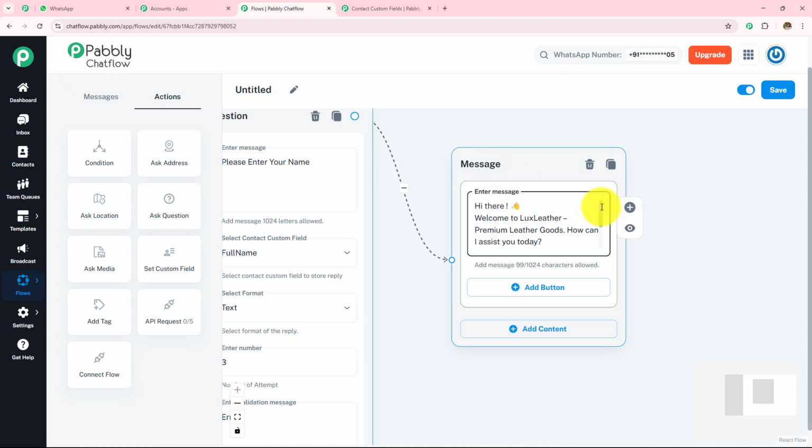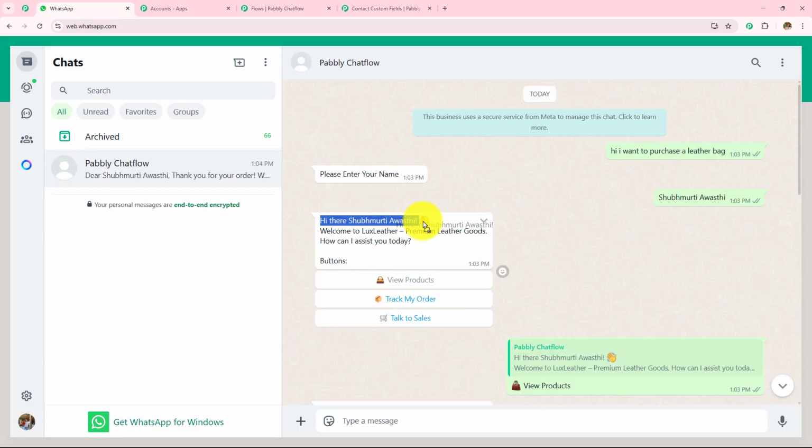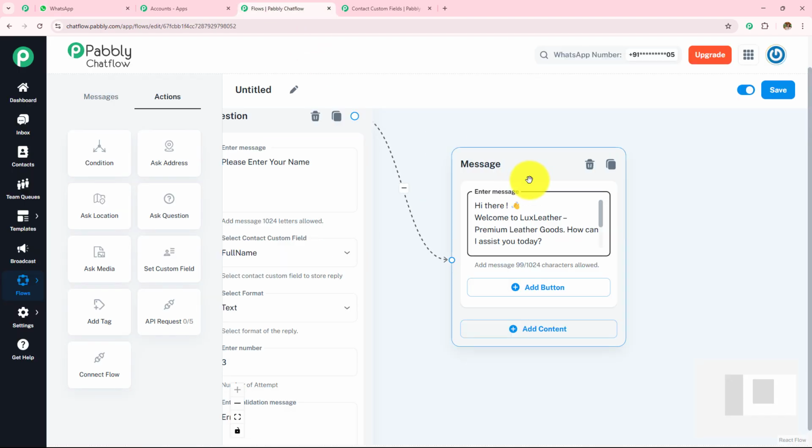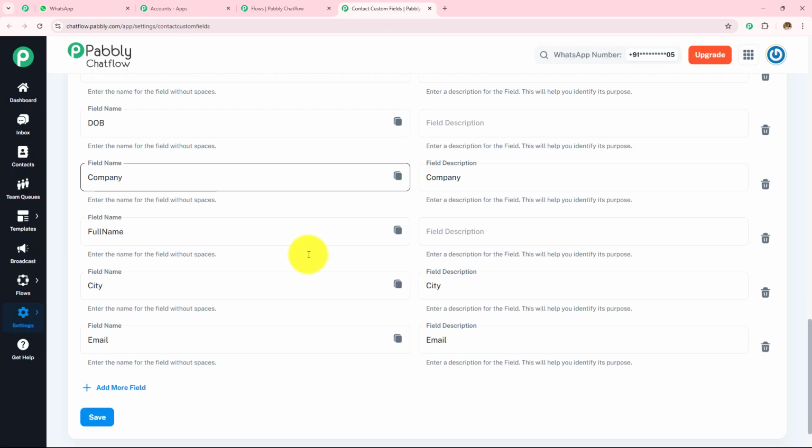So here I have entered the message, hi there, welcome to Lex Leather, premium leather goods, how can I assist you today? And then I'm going to provide the buttons by clicking on this add button. Now here you can see that I have also provided the name. To do this, I opened this contact custom field and we created and asked the question for this full name. Why I said creating this contact custom field is important is because as soon as they give the details, that detail will be saved in this contact custom field, and then we can use this later.